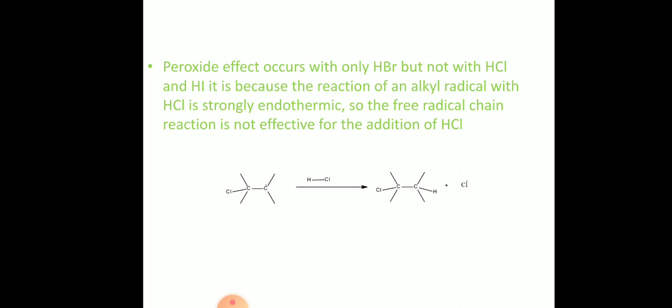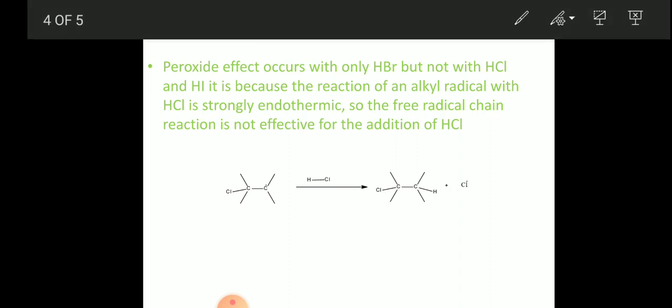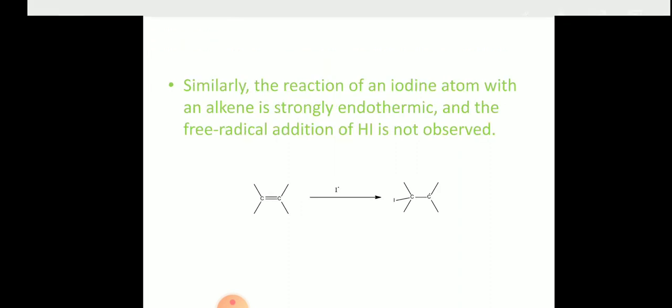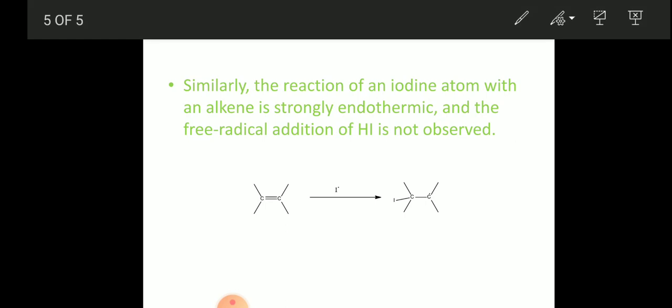So HCl addition, either in the presence of peroxide or without peroxide, will give only one type of product, the Markovnikov product, by the ionic mechanism. In a similar way, HI addition is also not affected by the addition of peroxide. In the case of HI addition, the addition of the iodine radical to the alkene is itself endothermic, and you cannot expect a free radical mechanism in the case of HI addition to alkenes.